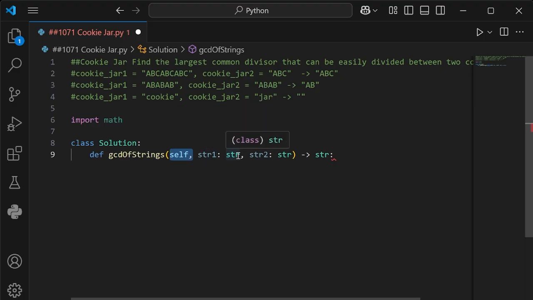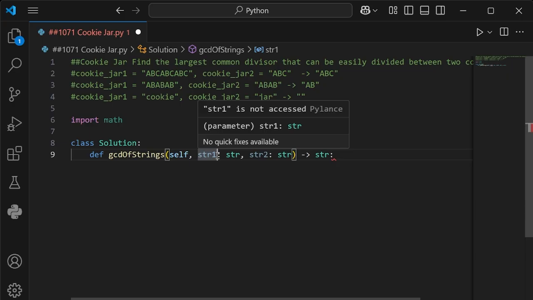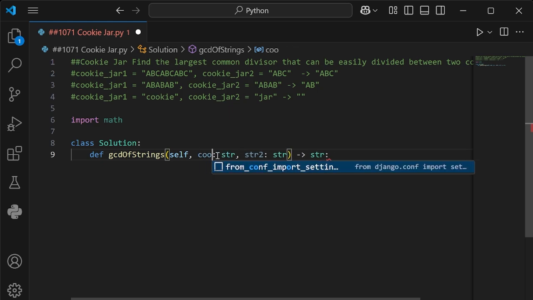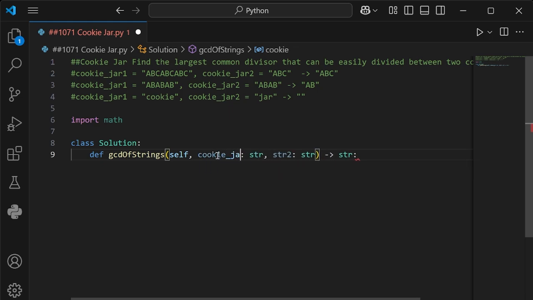And so we're not going to do string 1. Again, strings are anything that are in quotes that we can label or quantify or something like that. Instead, we're going to call it cookie jar 1. And then that will be a string that gets inputted, some type of number, some type of value, some type of integer. And this would be cookie jar 2.